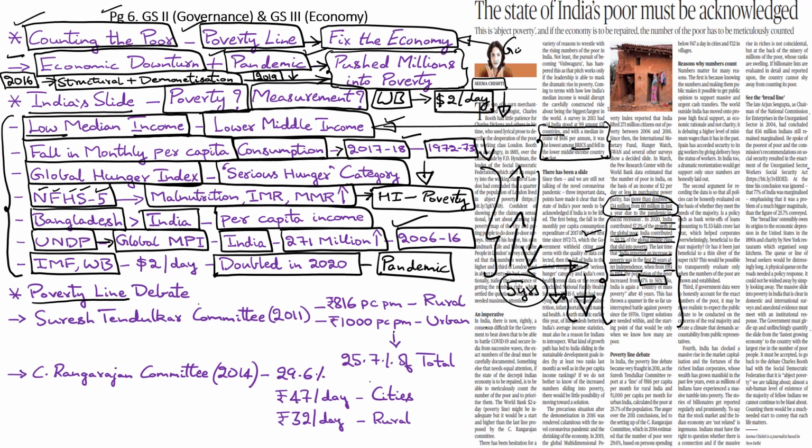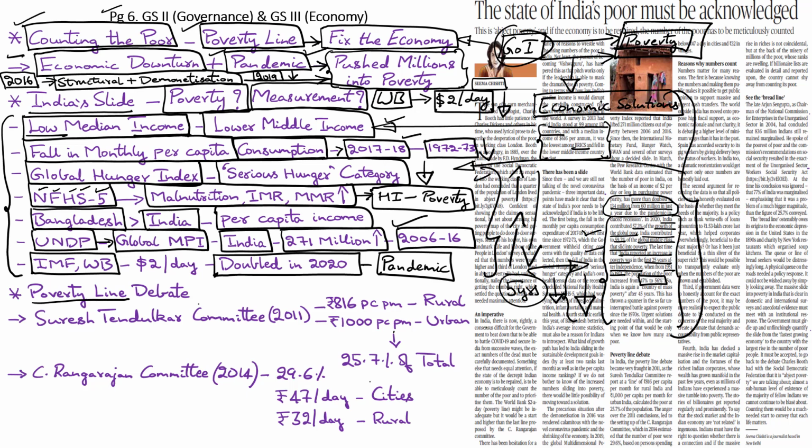But unfortunately, there is no official estimation from the government of India that provides for an accurate representation of poverty levels in the nation. We can only take a calculated guess at India's slide into poverty based on such indirect estimations provided by third-party institutions and global institutions. But the need of the hour is official poverty levels in the country, which is brought out accurately by the government of India, because without exactly counting the poor, you cannot design economic solutions. And for this to happen, India will have to revisit its poverty line debate.